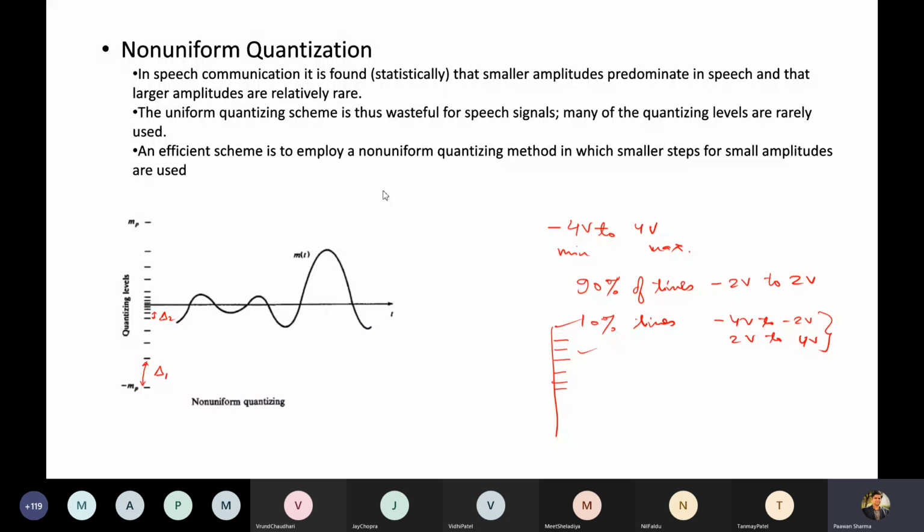They will never be used, or they will be used only 10% of times. Rather, intelligently, we can keep a smaller step size. Remember, smaller step size, so that we have a larger number of steps. If we keep delta small, in a given width we will have a large number of steps.